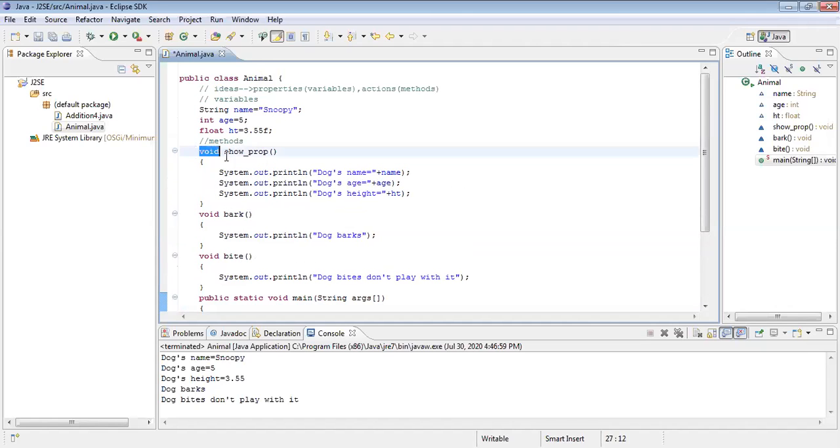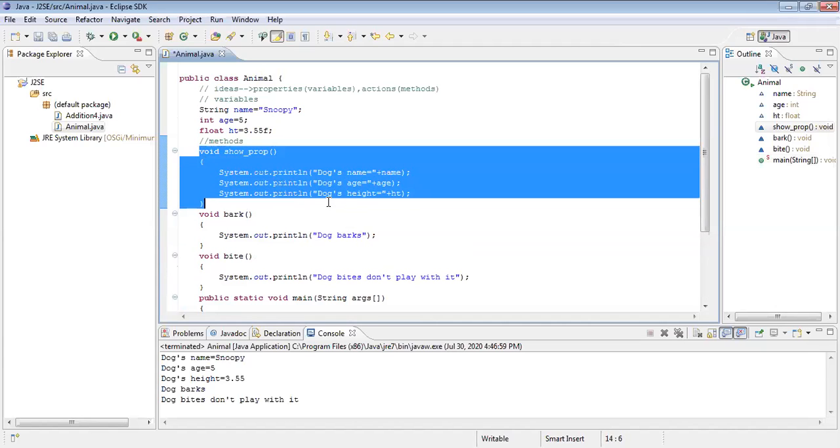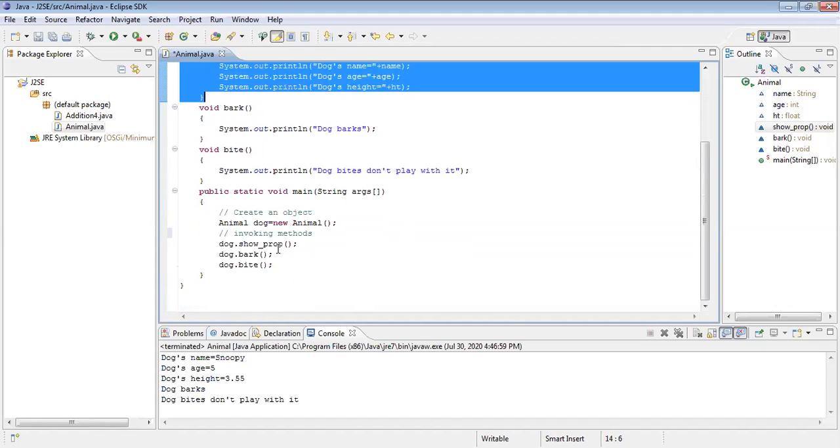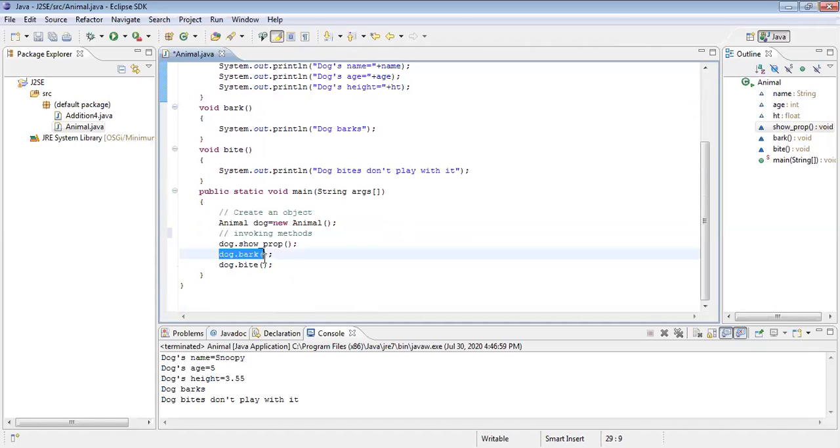Where is that? Here it is. Show properties code. This code will be executed. Whatever you are executing there, it will be done. Yes, I got the output up to there. Then again, control transfers here. What is the next statement?